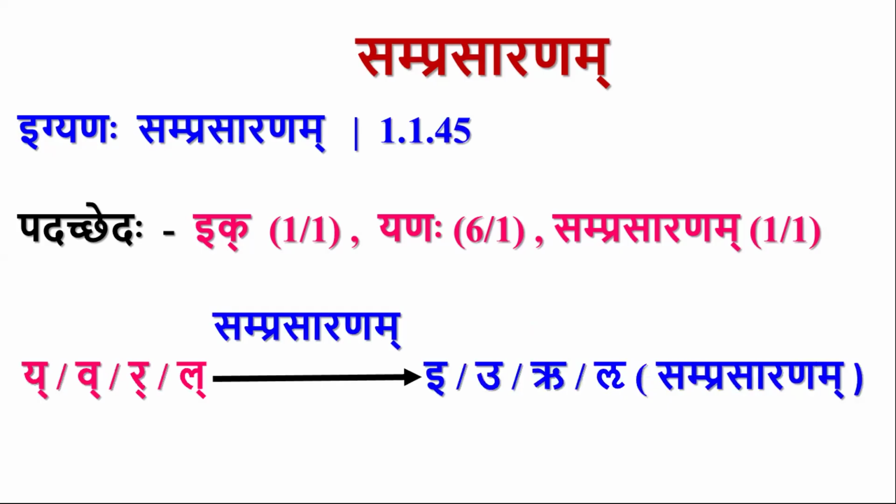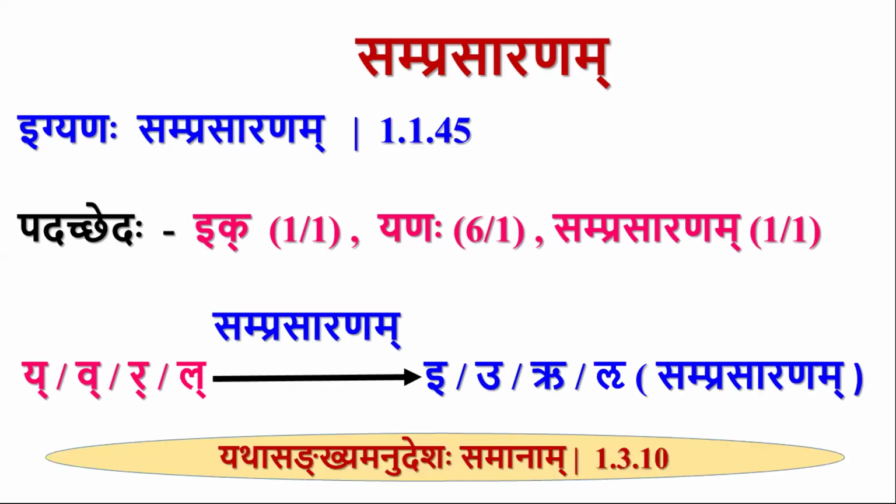So yan means ya, va, ra, la, and ik means i, u, ru, lu. So by yathasankhyam anudesha samanam, which we studied, we get yakarasya sthane ikara. Similarly, vakarasya ukaraha, repasya ru, lakarasya lu.